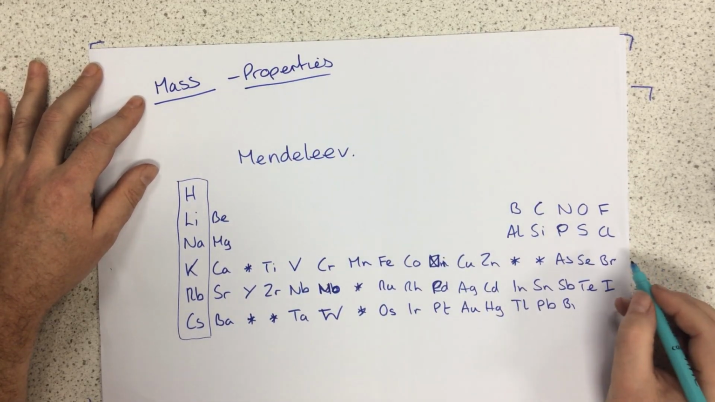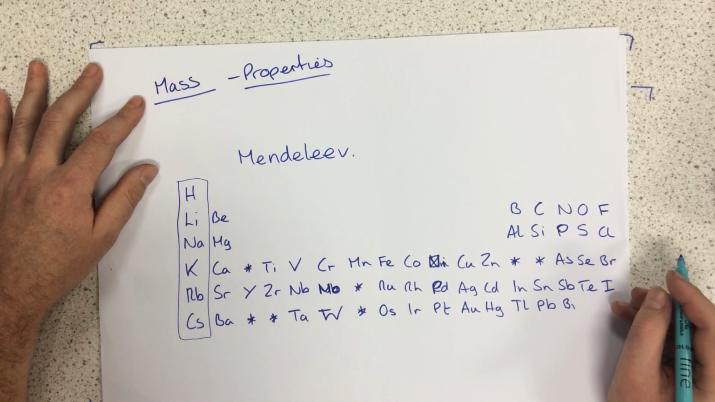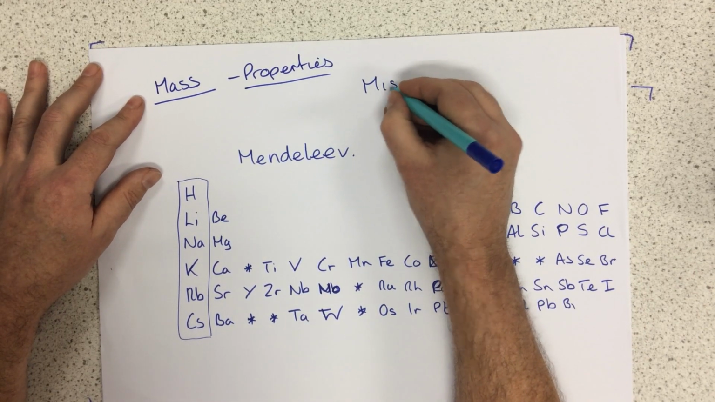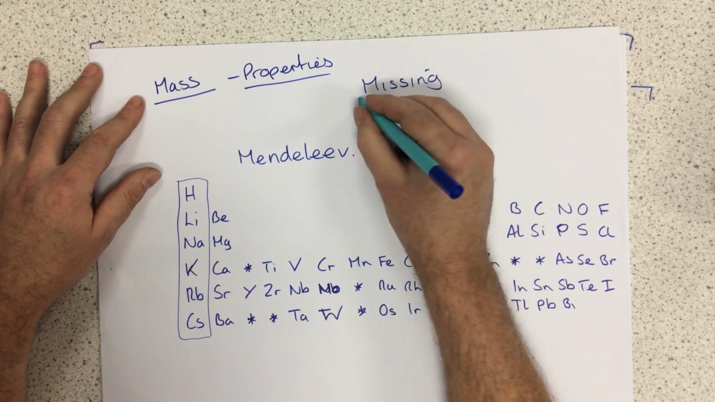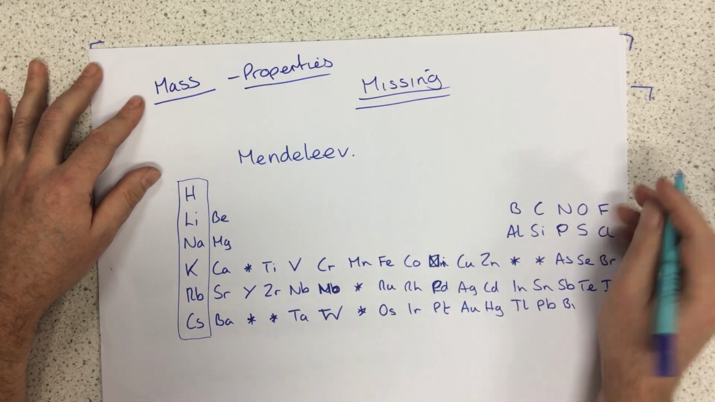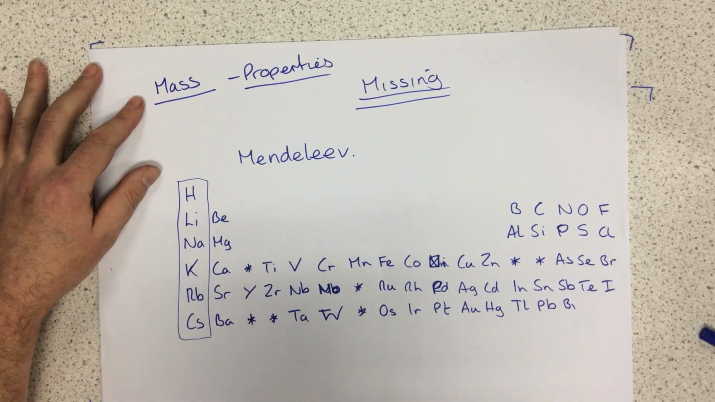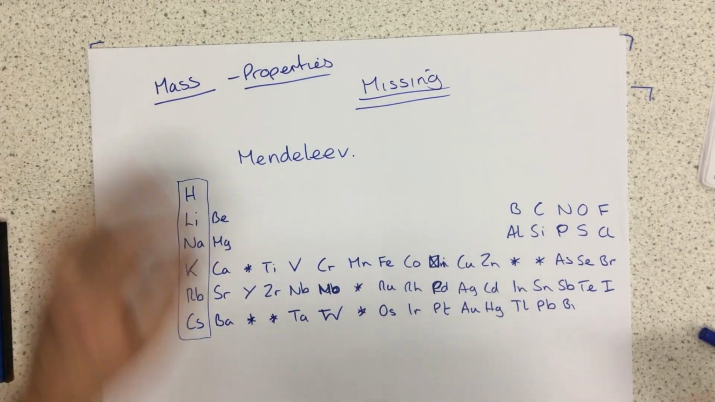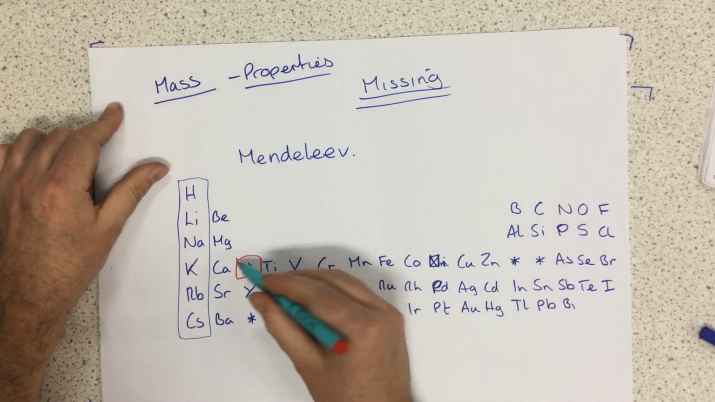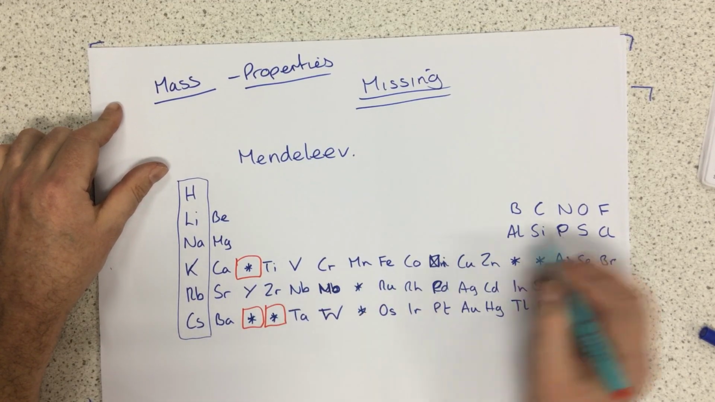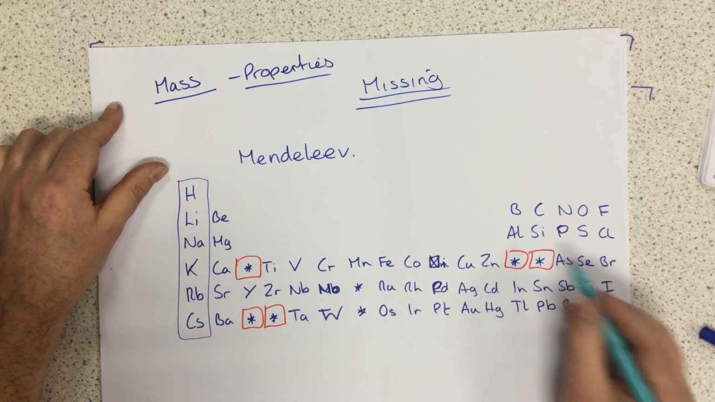Another stroke of genius by Mendeleev was to realise that although he had 50 elements, there may well be some elements not discovered, in other words, some missing elements. And as a result, he had the sense to leave some spaces on his periodic table. These spaces are indicated here as the asterisks.